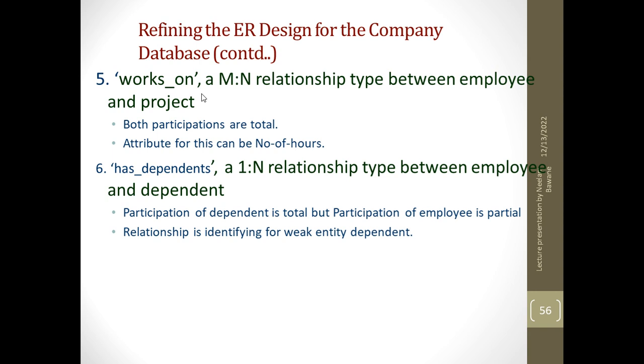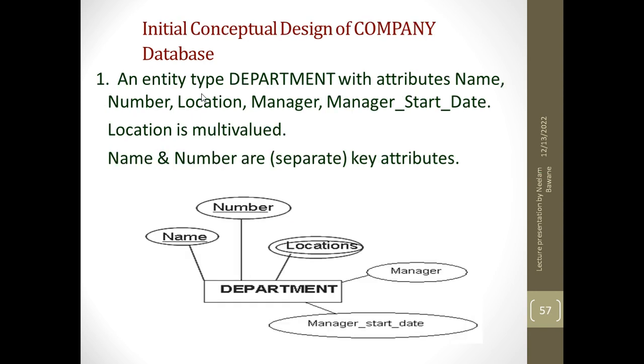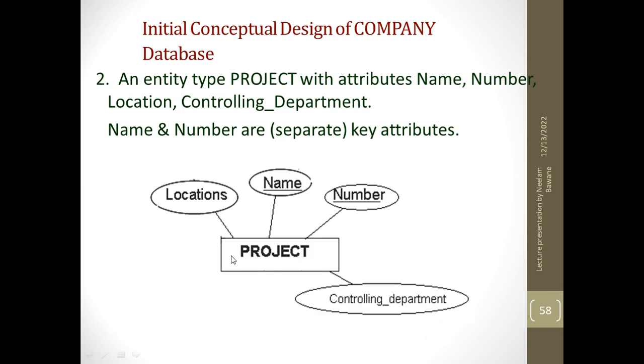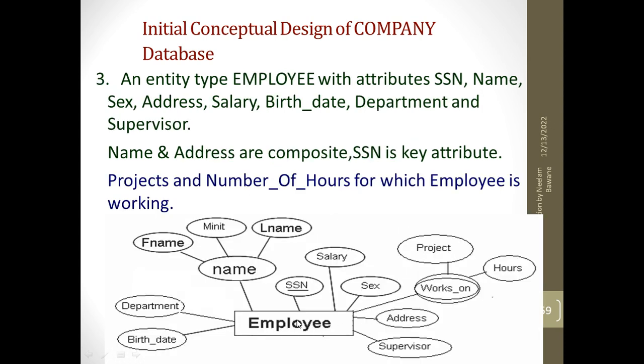The next is has dependent relationship. It's a relationship between employee, which is a strong entity, and dependent, which is a weak entity. Now, a weak entity always has a total participation, but the employee may not have any dependent, so employee will be partial. So this is how the department entity will look like. Project entity, this will be the employee entity.